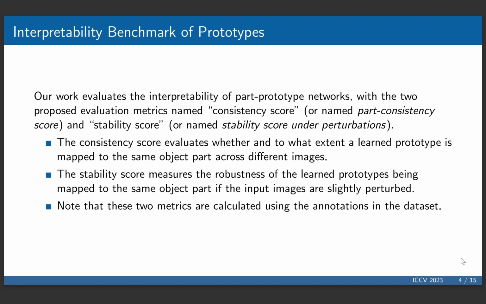According to these two phenomena, our work proposes a benchmark to evaluate the interpretability of part prototype networks with two evaluation metrics, which are consistency score and stability score. These two metrics are calculated using the annotations in the dataset.